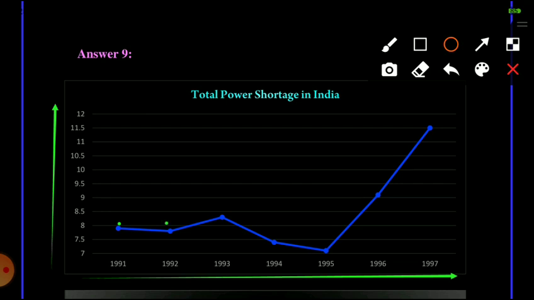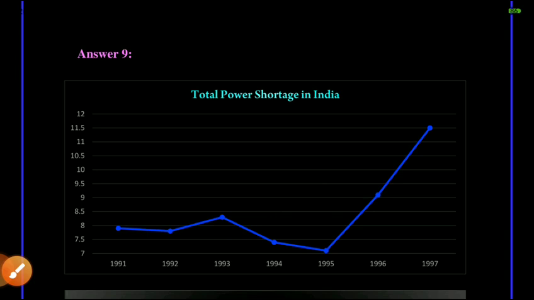So here we will mark 1992, we will mark 7.8. 1993 we will mark at 8.3. 1994 we will mark at 7.4. 1995 we will mark at 7.1. Then 1996 9.8%. And 1997 it is maximum 11.5%. At the last we will join all these points and like this shown in the figure we will get the graph.